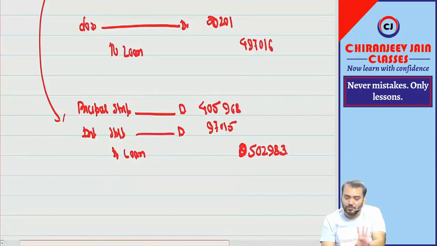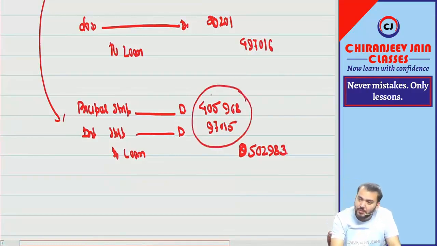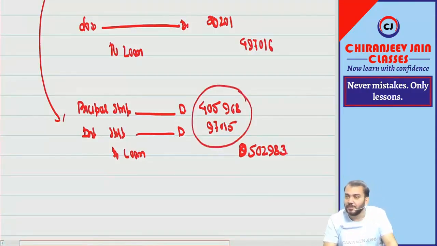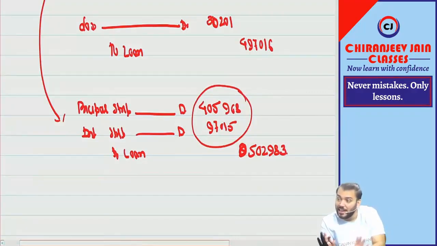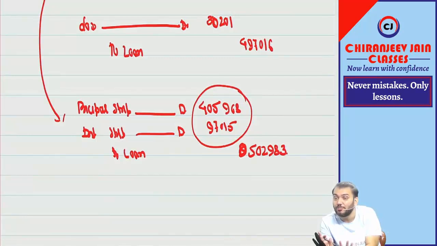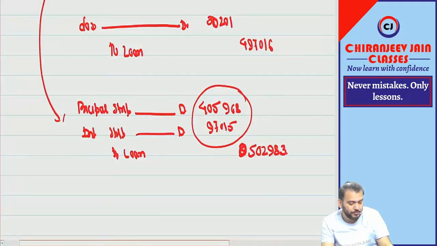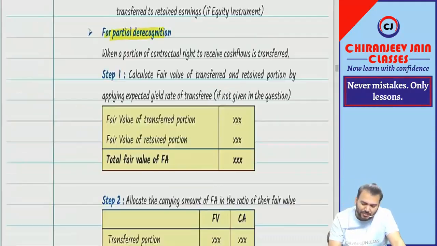Normally in exam, students make mistakes in this amount. They will take fair value. But the portion retained will be recognized at the carrying amount only, because there is no gain or loss on portion retained. Have you understood this journal entry? Have you understood? Correct? Yes sir. That is only given.